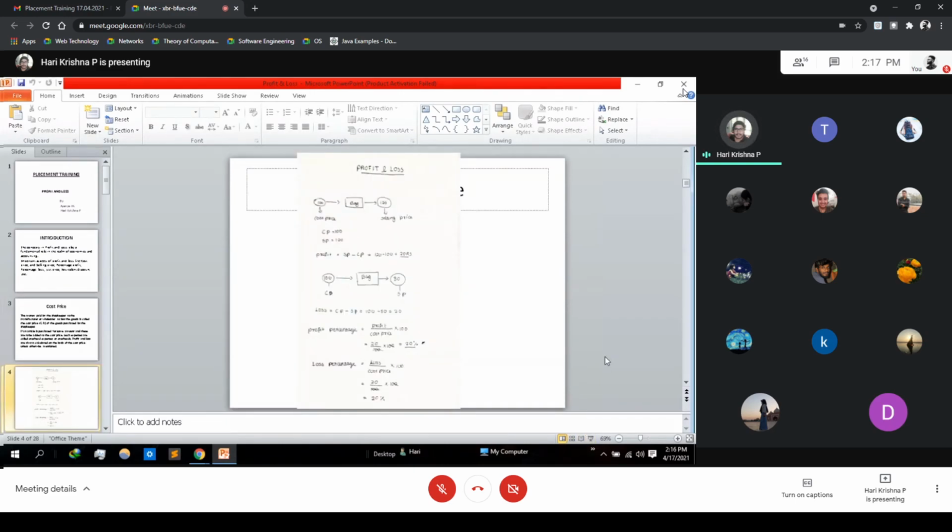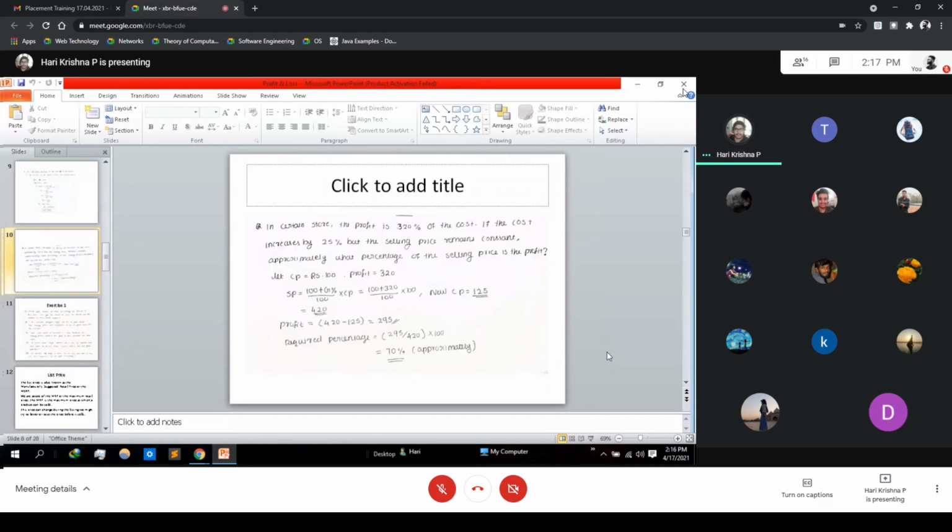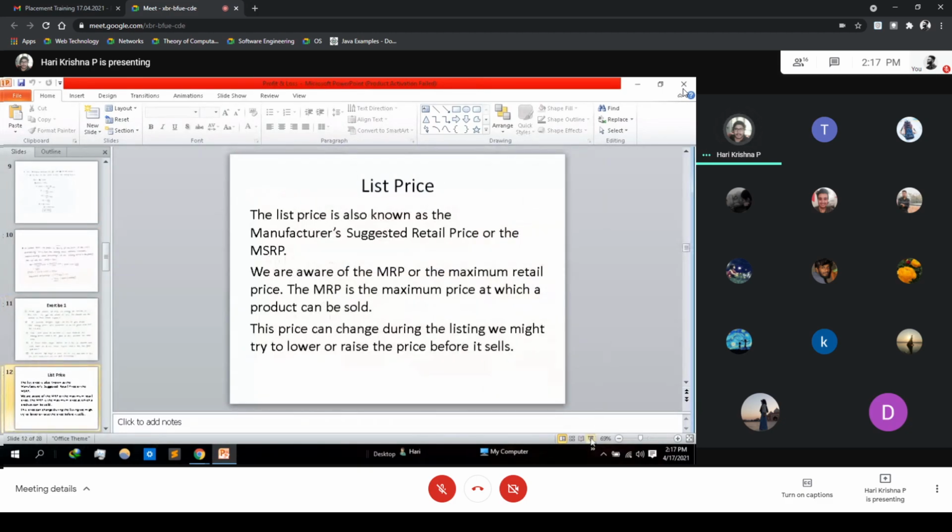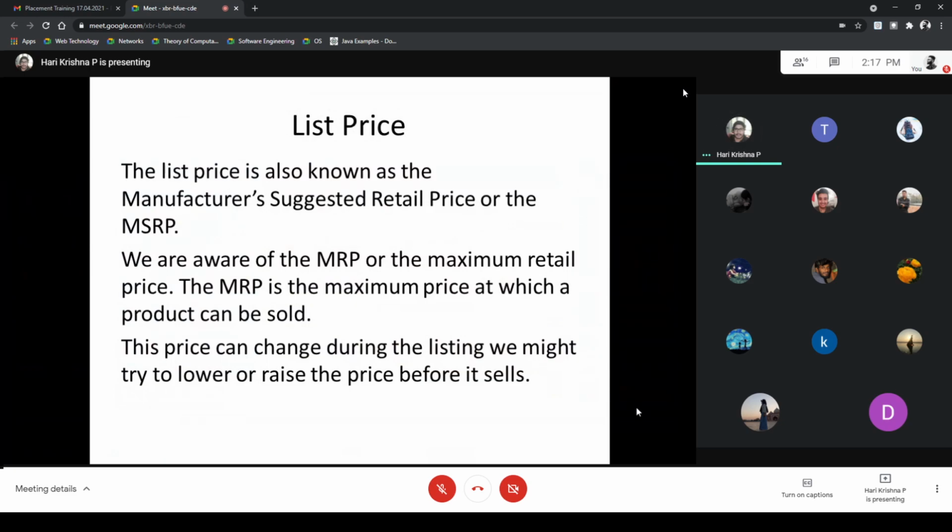Ajanya is going to discuss cost price, selling price, profit percentage and loss percentage, and I'm going to discuss list price. List price is a very important concept in the domain of profit and loss. For example, when we visit a shop, how do we find the price of an item? We either ask the shopkeeper or look for the price attached to the object. Every product has a price label, also known as the MRP. Manufacturers suggest a retail price, the maximum retail price, at which the product is sold.